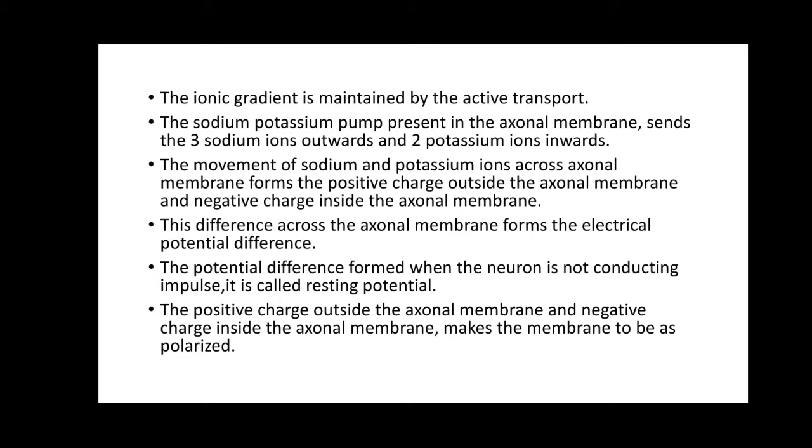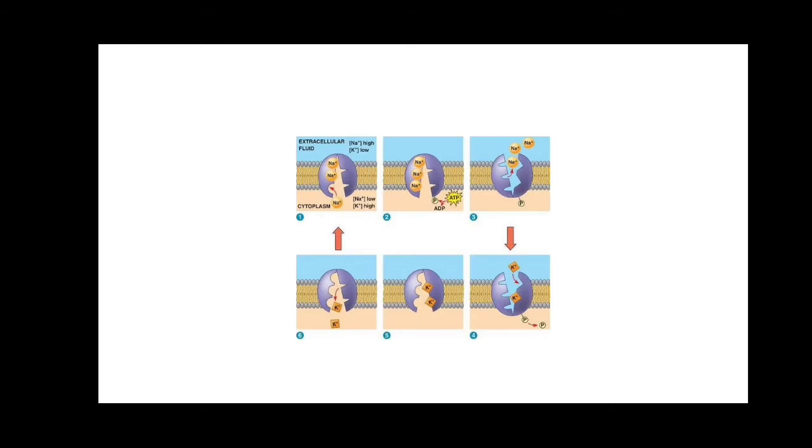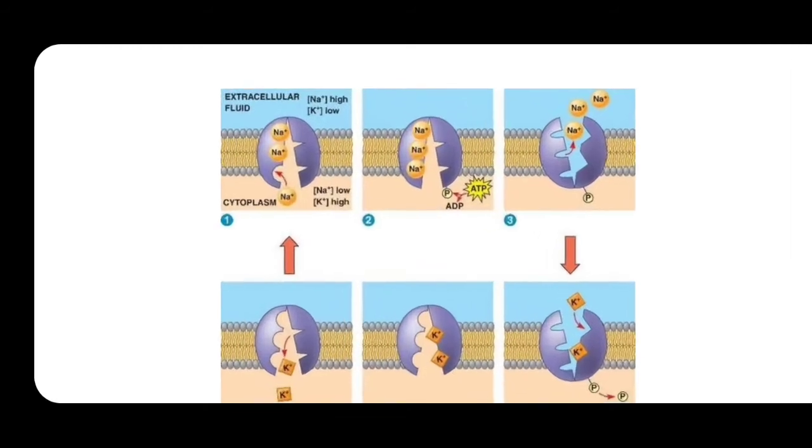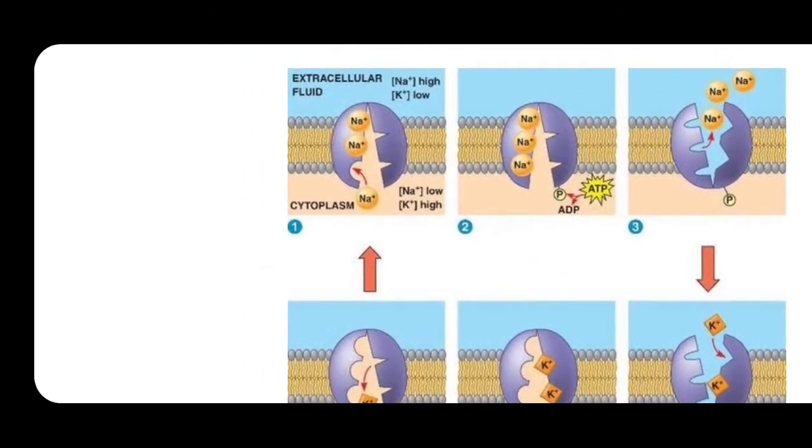And why am I taking the example of the sodium potassium pump across the axonal membrane? Because I have told you our neurons are called excitable cells mainly because of the membrane which becomes polarized. So now you will understand how the axonal membrane becomes polarized. Okay, so here you can see the structure